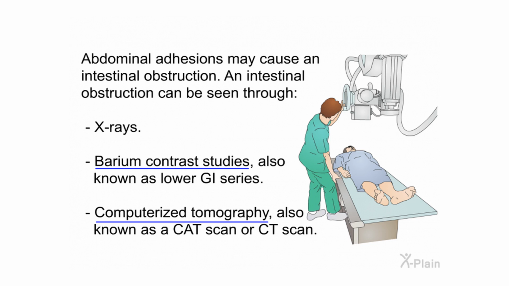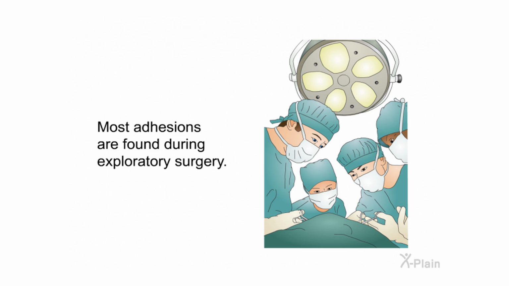Abdominal adhesions may cause an intestinal obstruction. An intestinal obstruction can be seen through X-rays, barium contrast studies, also known as lower GI series, computerized tomography, also known as a CAT scan or CT scan. Most adhesions are found during exploratory surgery.